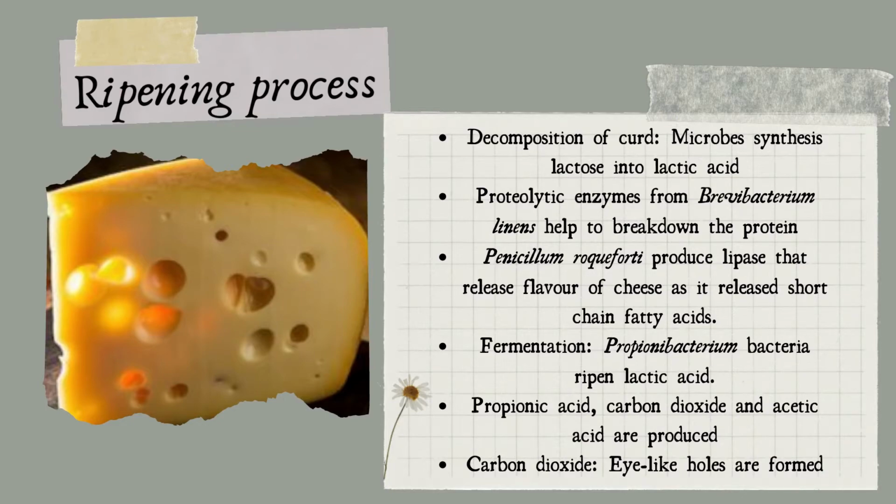Whereas during fermentation, bacteria from Propionibacterium ripen lactic acid and produce propionic acid, carbon dioxide, and also acetic acid. The acids produced give flavors to the cheese, while the carbon dioxide forms eye-like holes, such as in Swiss cheese.